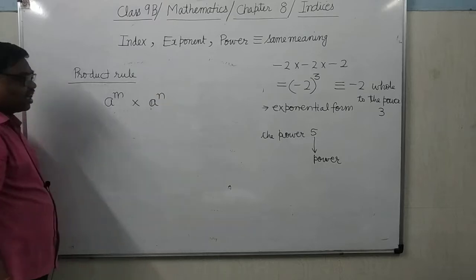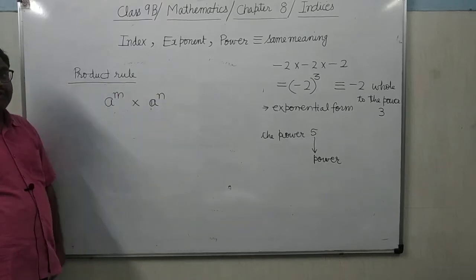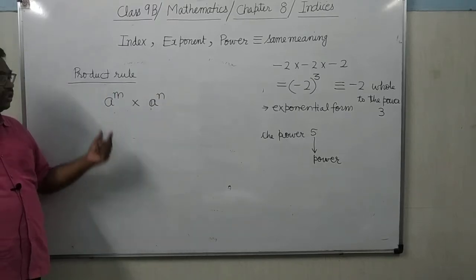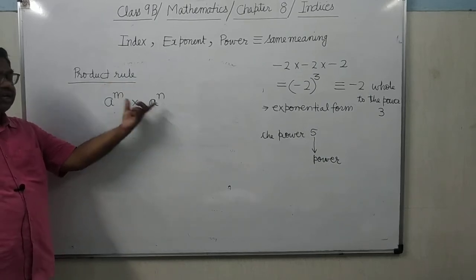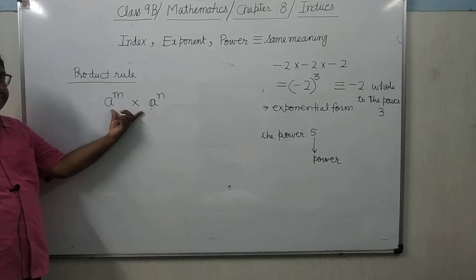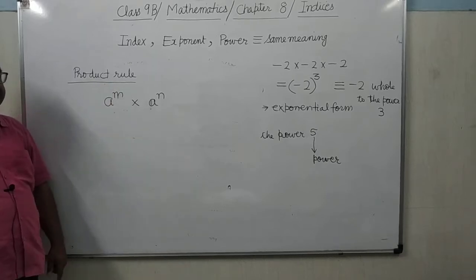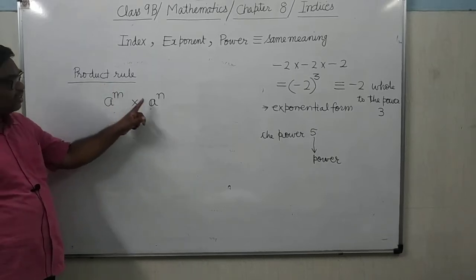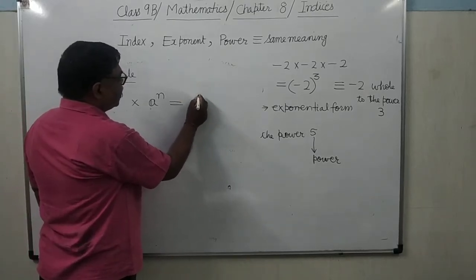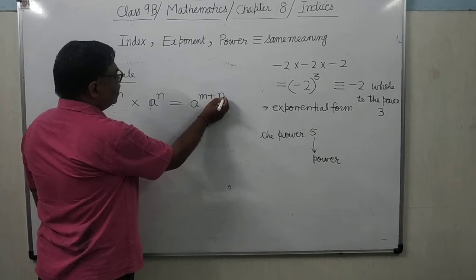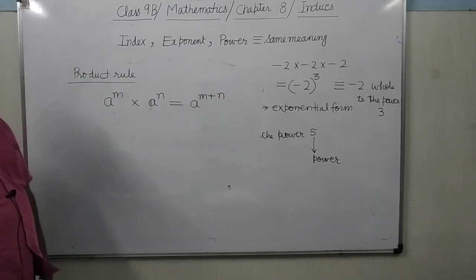If bases are same, then the product will be added. Suppose here this is one exponential number, this is another exponential number, and this is the product in between them. Since the bases are same, therefore we can add the powers. A to the power m plus n.